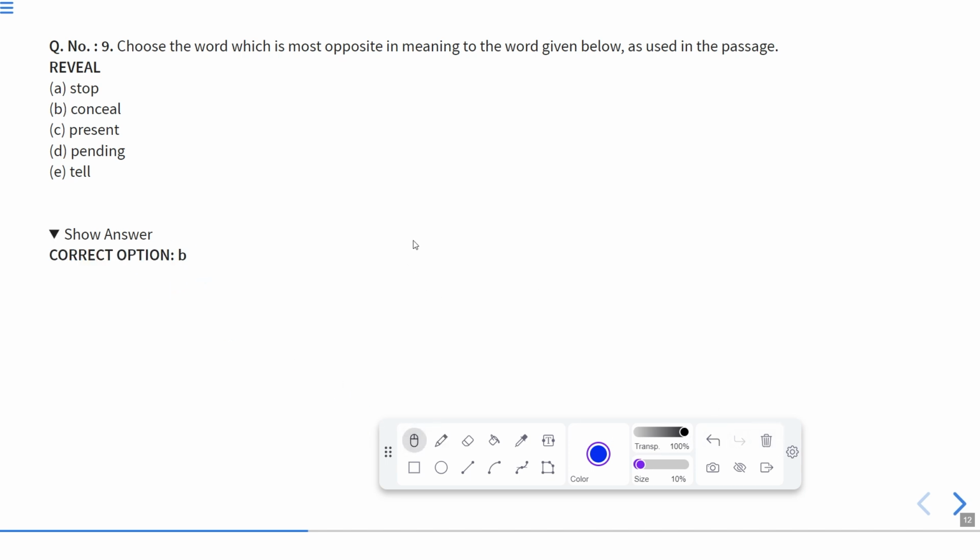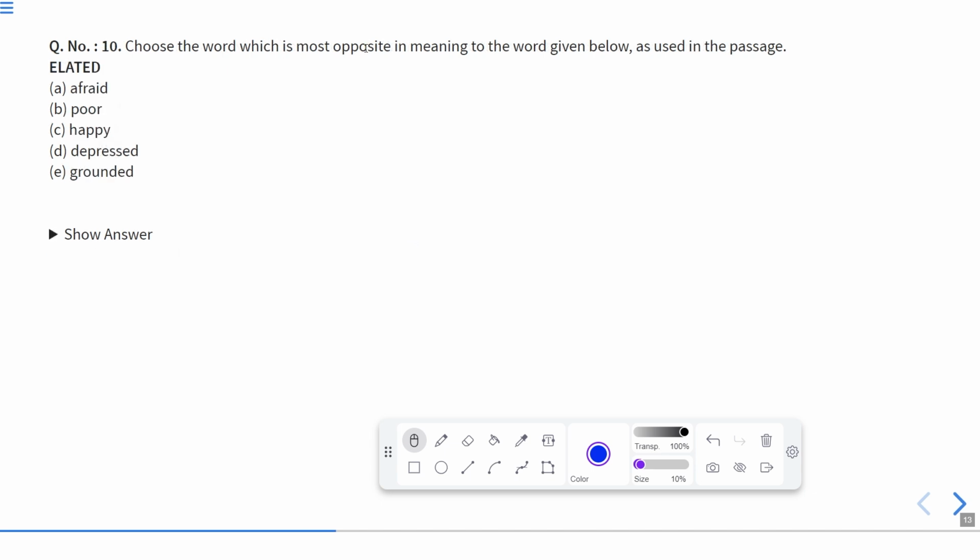Now let us move to the next one. Choose the word which is the most opposite in the meaning to the word given below. Elated. Elated means very happy. So the opposite of this word will be among afraid, poor, happy. Happy is the synonym actually. Depressed, grounded. So obviously it will be depressed. No, here actually the correct answer is depressed. Depressed means to be sad, not grounded.